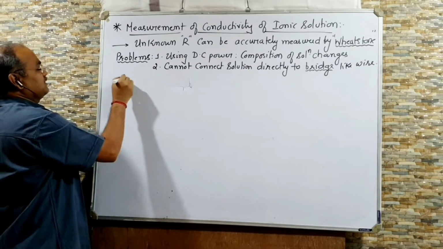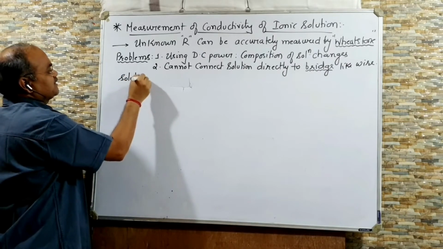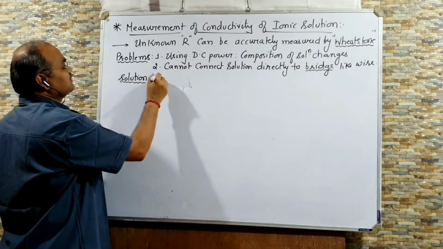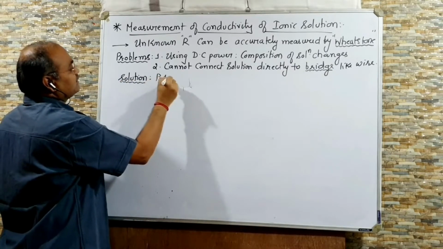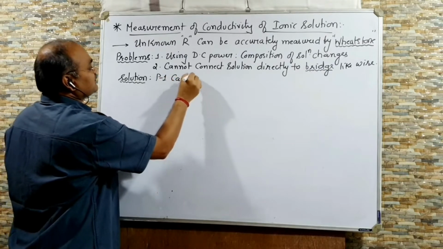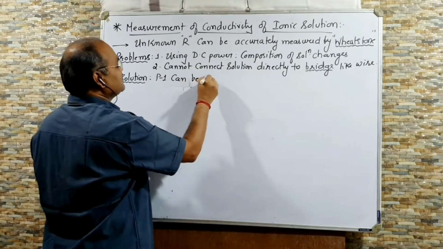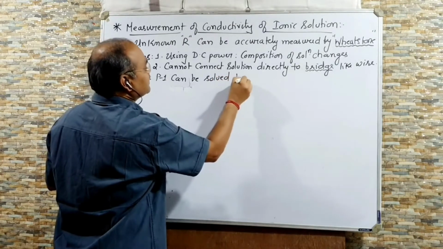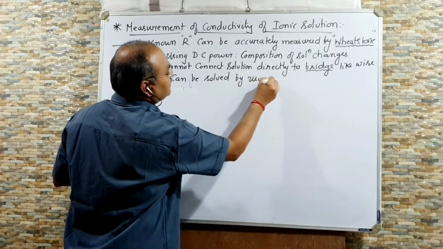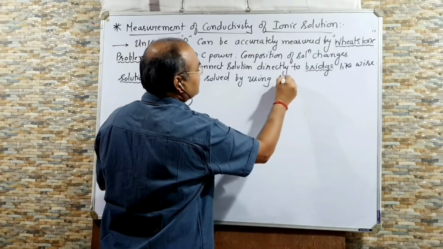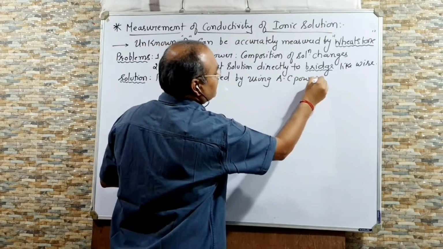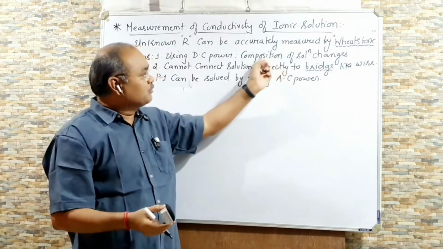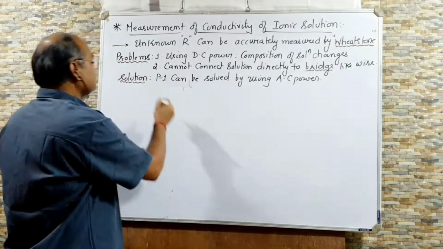Now the problems can be resolved and we have the solutions. What are the solutions? Problem 1 can be solved by using AC power. Instead of DC, if you use alternating current, then there will be no problem of change in composition.